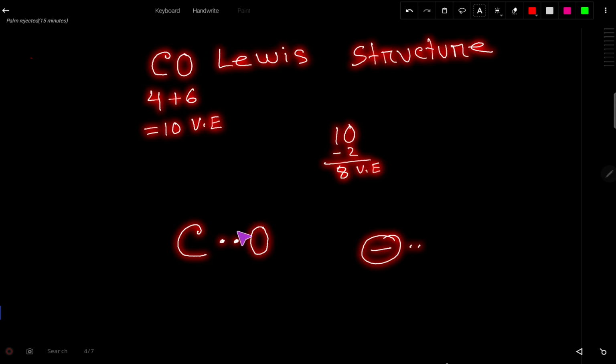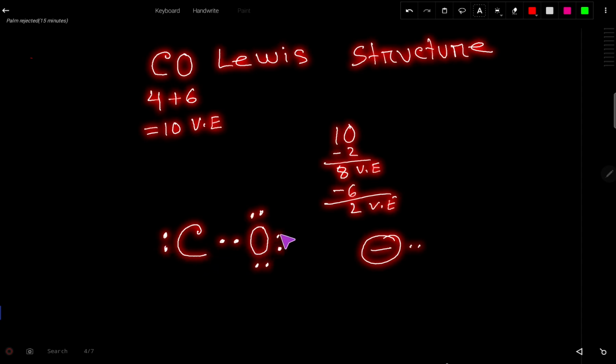So now after connecting these two atoms, we have 8 valence electrons left, right? So these 8 valence electrons will be used to satisfy the octet of the outer atom first. This oxygen has 2 valence electrons, so it can maximum take 6 here. If we deduct 6, then 2 valence electrons are left. So these 2 will come over carbon, right? So let us put them here.